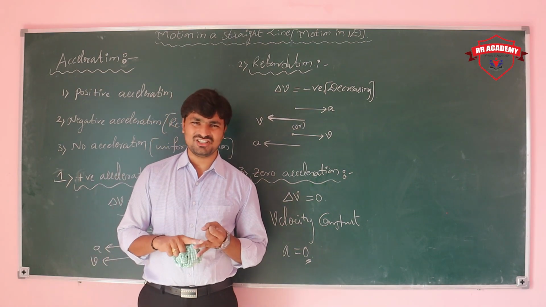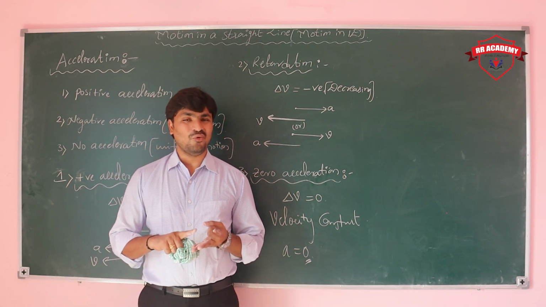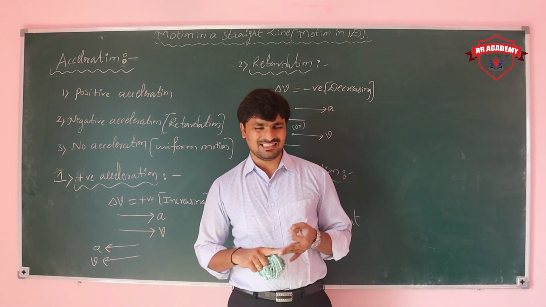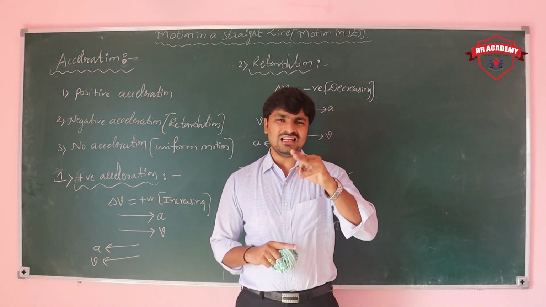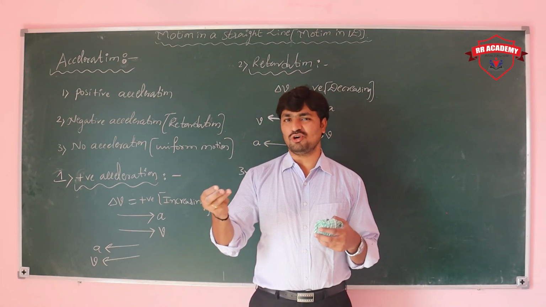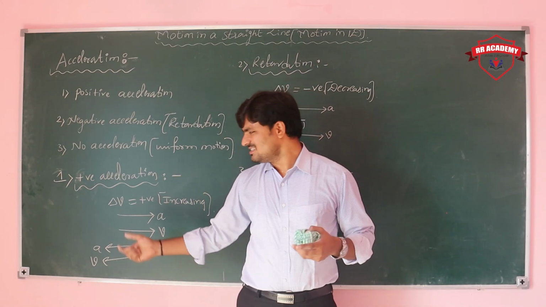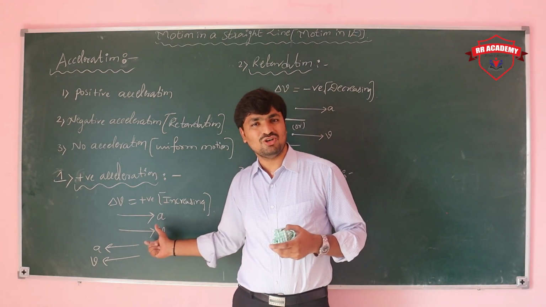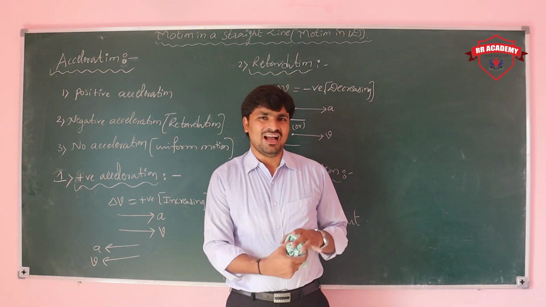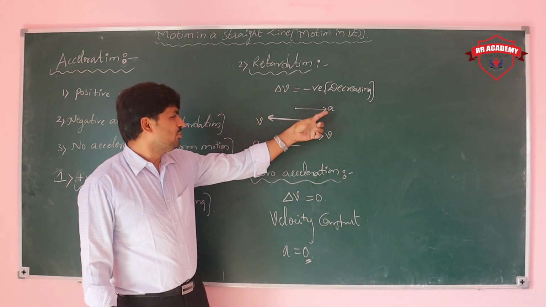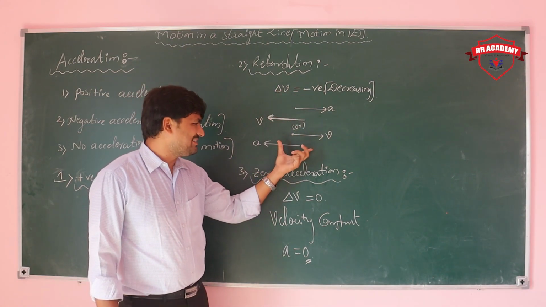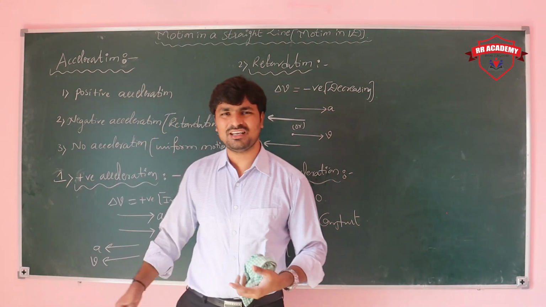Positive acceleration, negative acceleration or retardation, and zero acceleration. Positive acceleration means velocity and acceleration both have the same direction, or else increasing velocity. One more condition: both must be in the same direction, either this or this, and that gives positive values. Here, both are in opposite directions, which means acceleration should be negative.